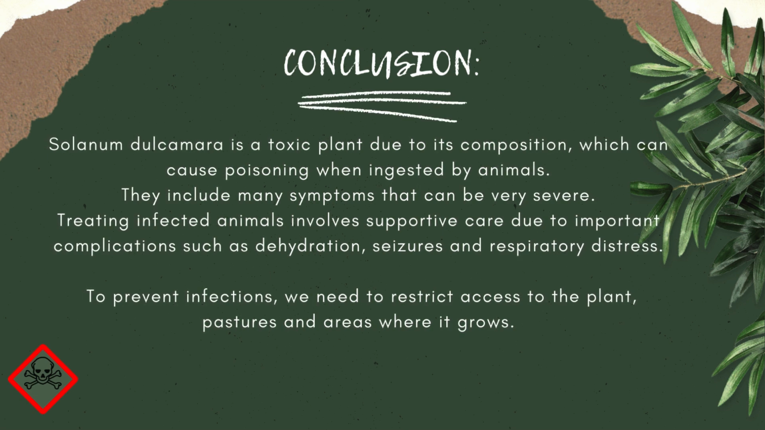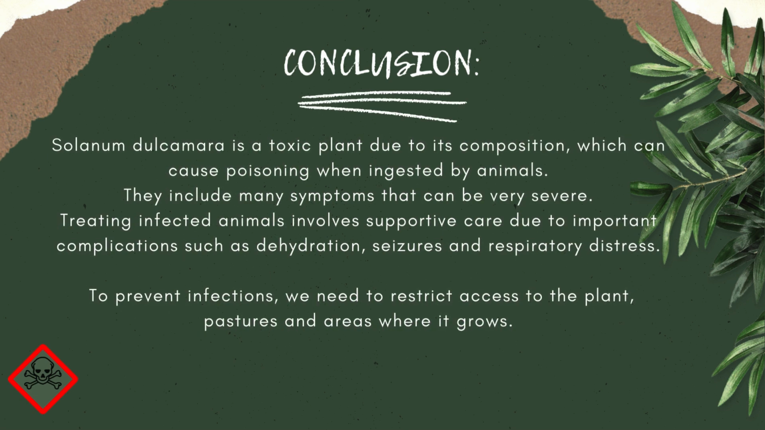To conclude, Solanum dulcamara is a toxic plant due to its composition, which can cause poisoning when ingested by animals. They include many symptoms that can be very severe. Treating affected animals involves supportive care due to important complications such as dehydration, seizures, and respiratory distress. To prevent poisoning, we need to restrict access to the plant, pastures, and areas where it grows.